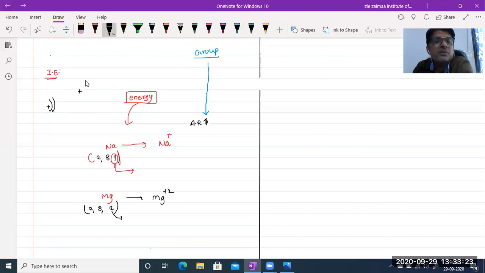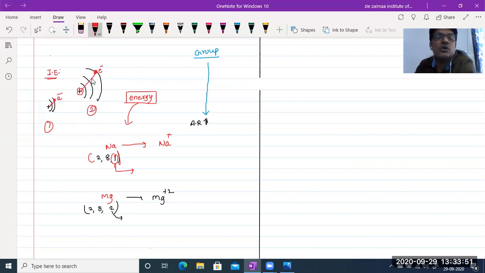Suppose I take one electron over here, and in the other I take one electron. Which one has the higher atomic radius? Atomic radius means the distance from the nucleus to the outermost orbit of electron. So which one has the highest atomic radius? The second one.